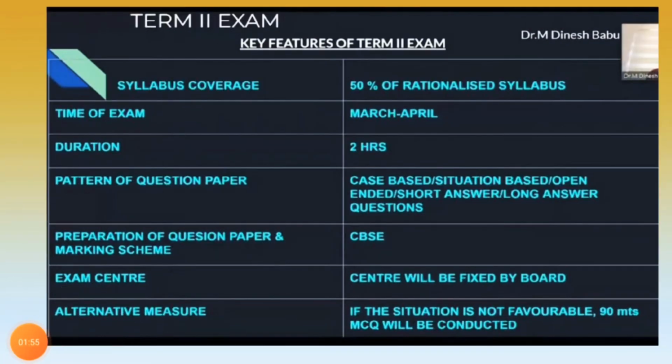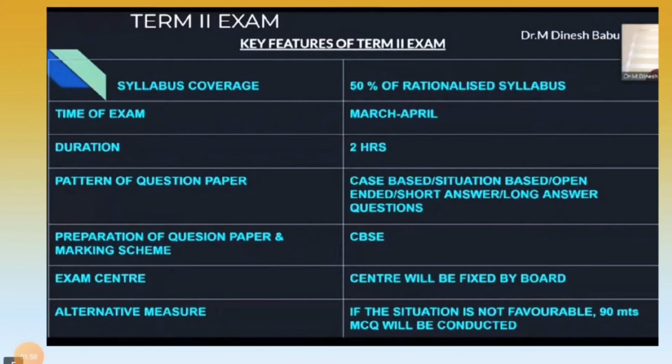Okay guys, now we have term 2. Here we are talking about what is going to happen in term 2. For the syllabus coverage, 50% of the remaining syllabus will be covered in term 2. The time of the examination for term 2 will be March or April. The duration of this exam will be 2 hours, which means almost 120 minutes. The pattern of question papers is case based, situation based, open ended, short answers and long answers. Preparation of the question papers and marking scheme is as per CBSE.